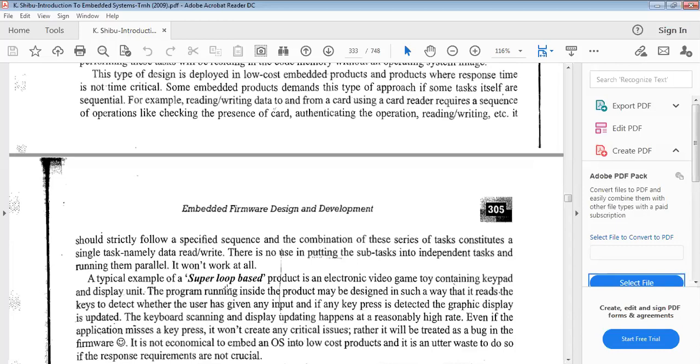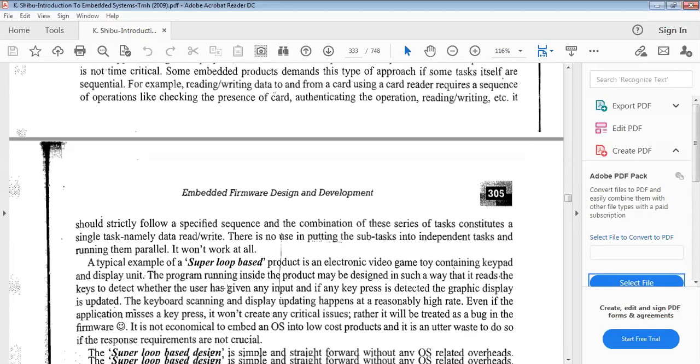At the same time, some embedded products demand this type of approach, since some tasks themselves are sequential. Already I told you it executes those tasks sequentially. Here is an example of a card reader, or the memory card of our mobile or our laptop, whatever it may be. Just detection of that pen drive, just read that pen drive.